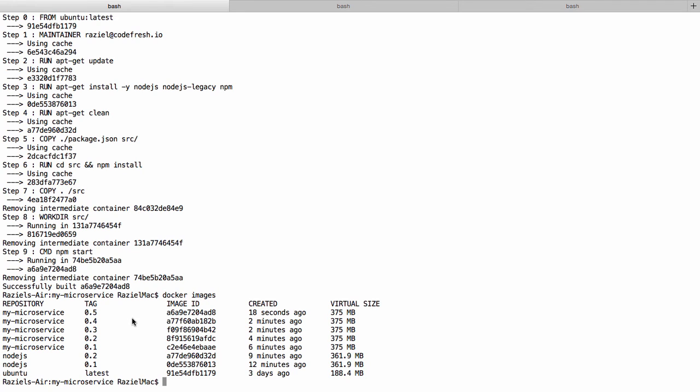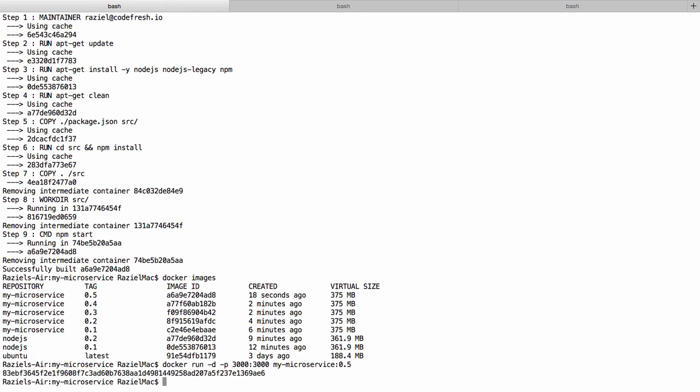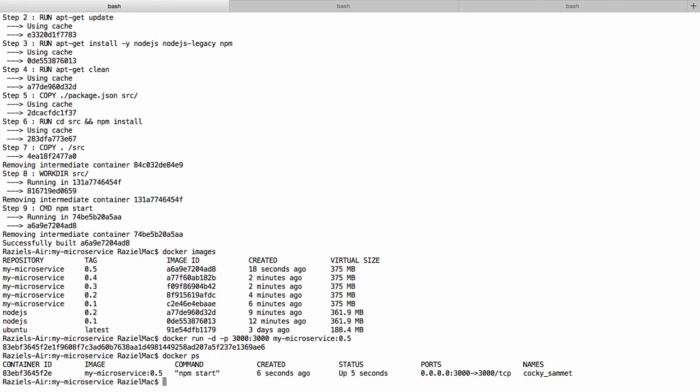Let's run our microservice and see that it's actually installed properly. So we'll do docker run. You can run it in the background. We will map port 3000 of the host to 3000 of the application. And then the name of our image is my microservice 0.5. Again, we don't need to specify any command because we want it to take the default command. And now when we run it, we have the container running. If we do docker ps, we can see we have the container running.